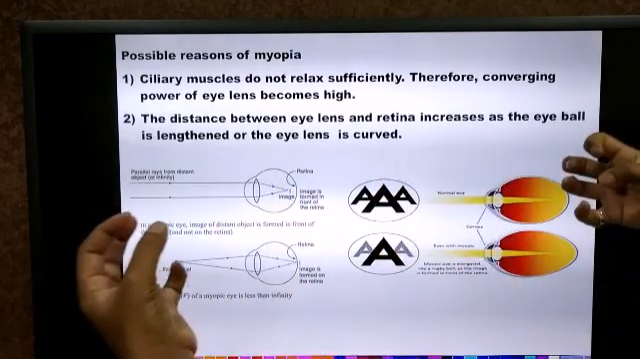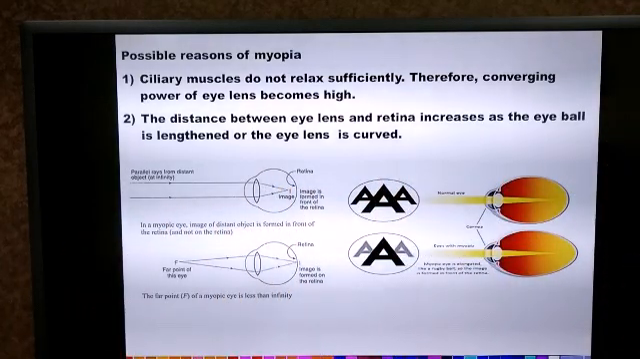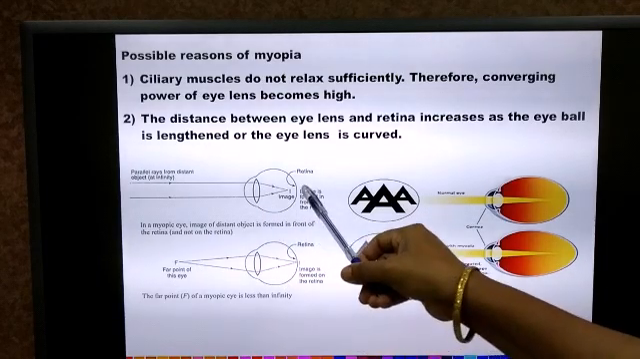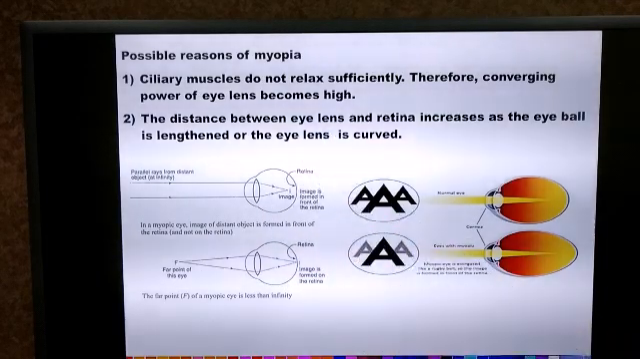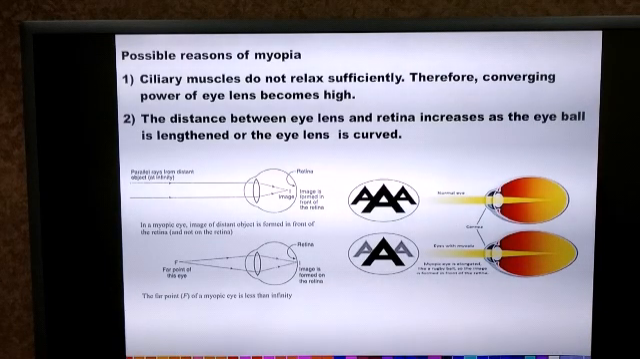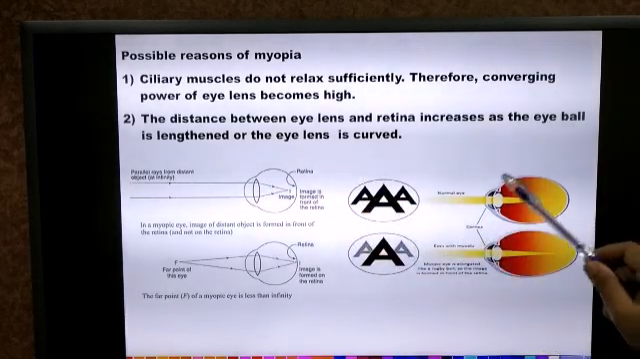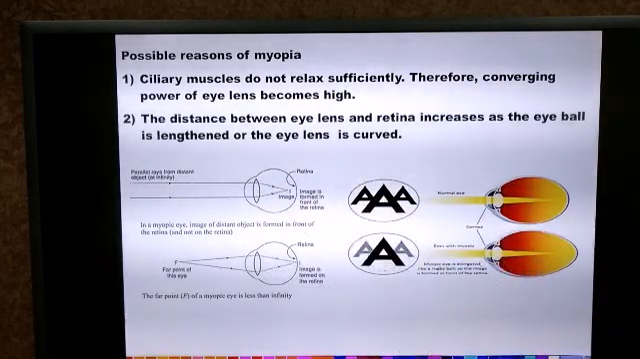The eyeball becomes lengthened. So what happens is that the distance between the eye lens and the retina increases, and once again the image will be formed in front of the retina. Or it is also possible that the lens becomes curved. Here you can see the lens becomes curved.